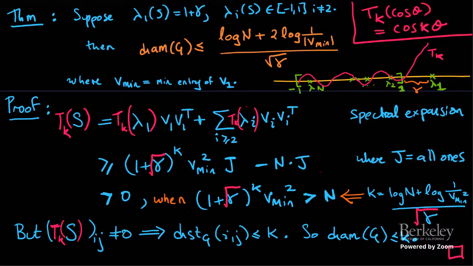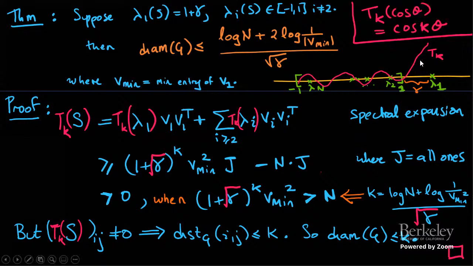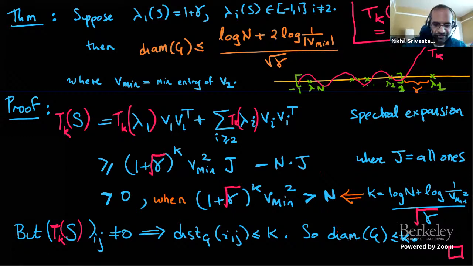So is the distance between the two vertices the same thing as the diameter, like the minimum of the... Right. In this bottom statement, we're proving that for all i and j, the distance is bounded by k. For every pair i and j. So that means the maximum distance is bounded by k in this case. Oh, so diameter is the max. So I should define it.